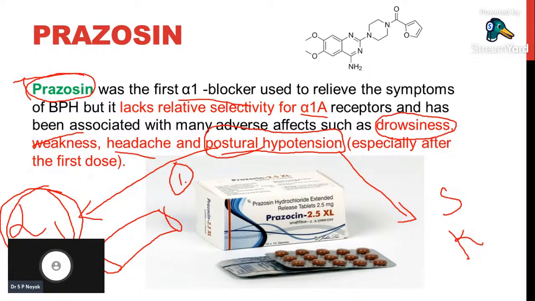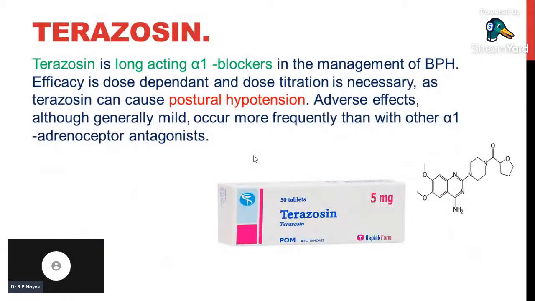When the first dose is given, we have to advise the patient to stay in one position only. We should not advise the patient to keep sitting and standing, because the patient may have postural hypotension and it may aggravate the patient's condition. Hypotension is a very dangerous condition. So these are important points we have to remember about prazosin.